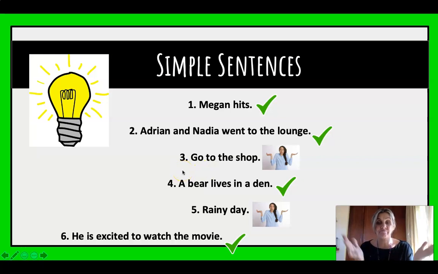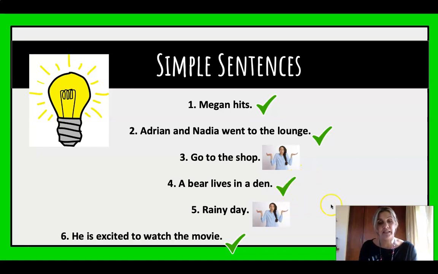Number 3, exactly, go to the shop. Who must go to the shop? Must it be dad? Must it be gran? So that sentence over there is missing a subject, and so it's dependent on something else. It's not independent, and that's why we've got that there and not a tick. Number 4, a bear lives in a den. Good, we can see with that we've got bear is our subject. Lives in a den is the predicate, and so it is a simple sentence. It's completely independent. It doesn't need any help.